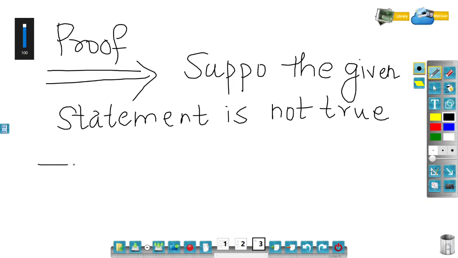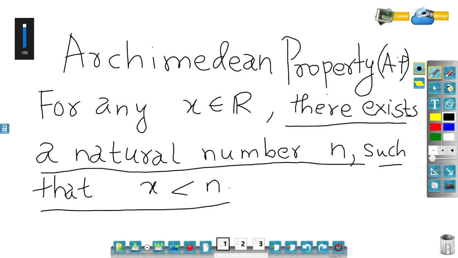So this would imply, what I said, for all natural numbers n such that x is always greater than or equal to n. Now this entire thing: there exists x belongs to R such that for all natural numbers x is greater than or equal to n. So let me write down that statement.